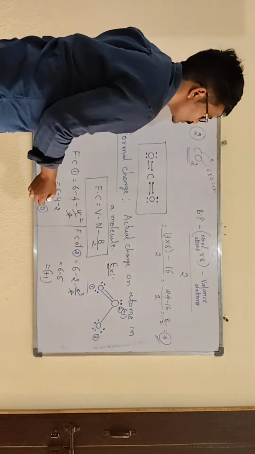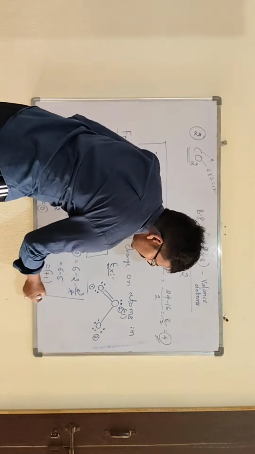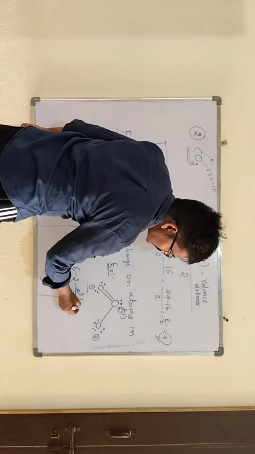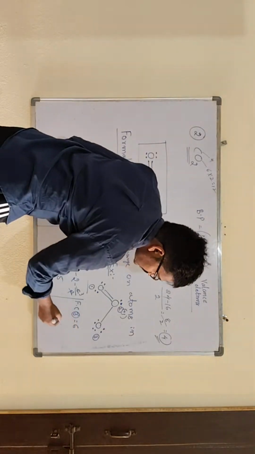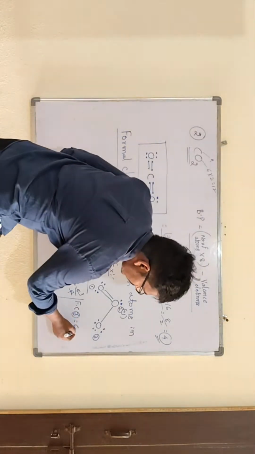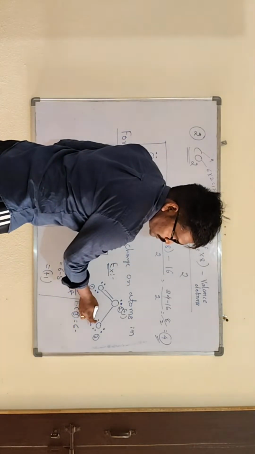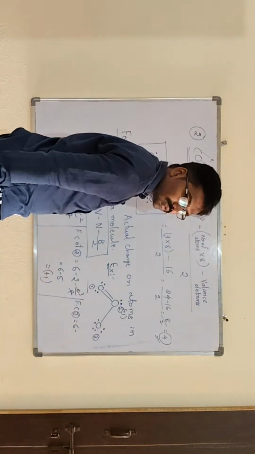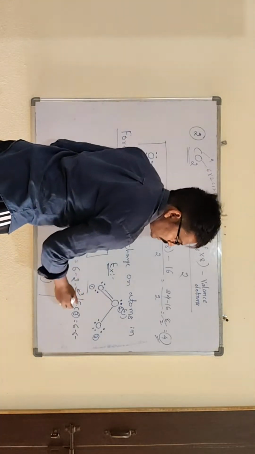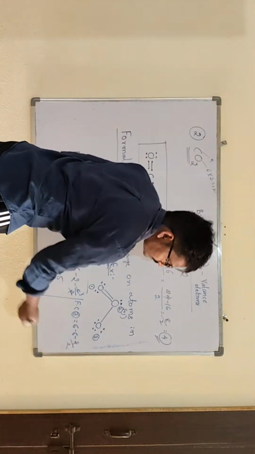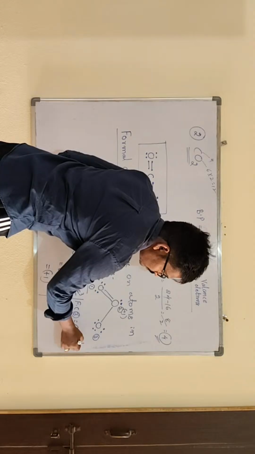Then the formal charge on the third atom: valence electrons of oxygen are 6. Non-bonding electrons 1, 2, 3, 4, 5, 6, so there are 6. Bonding electrons: only one bond, so 2 divided by 2, that is 1.